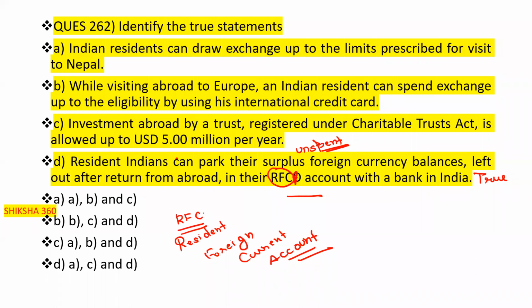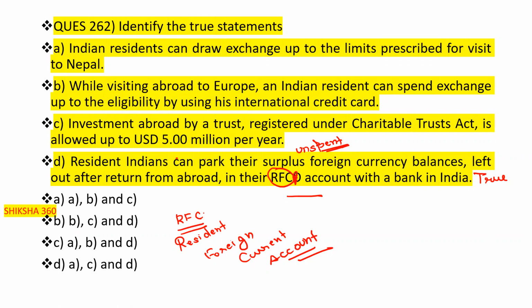Now we will discuss the third point: investment abroad by a trust registered under the Charitable Trust Act is allowed up to $5 million per year.